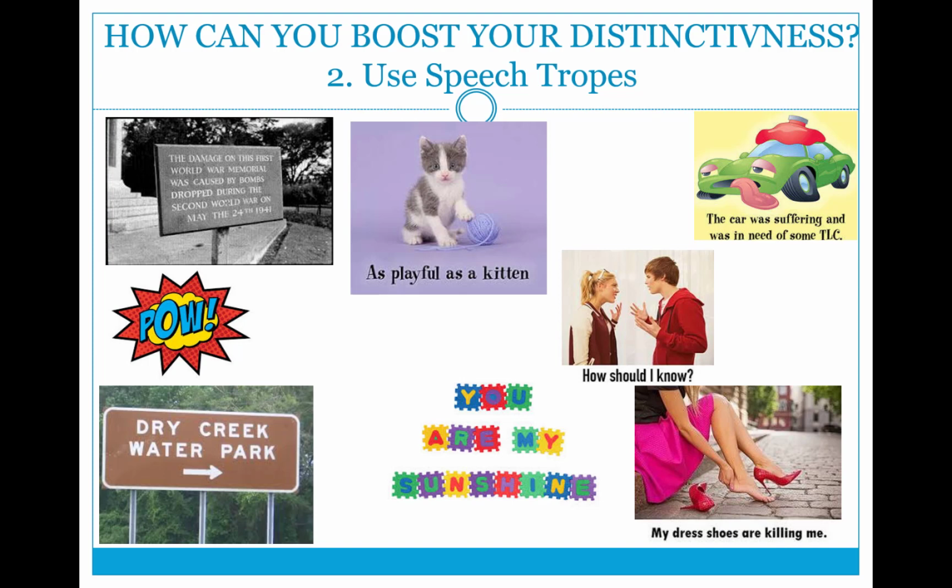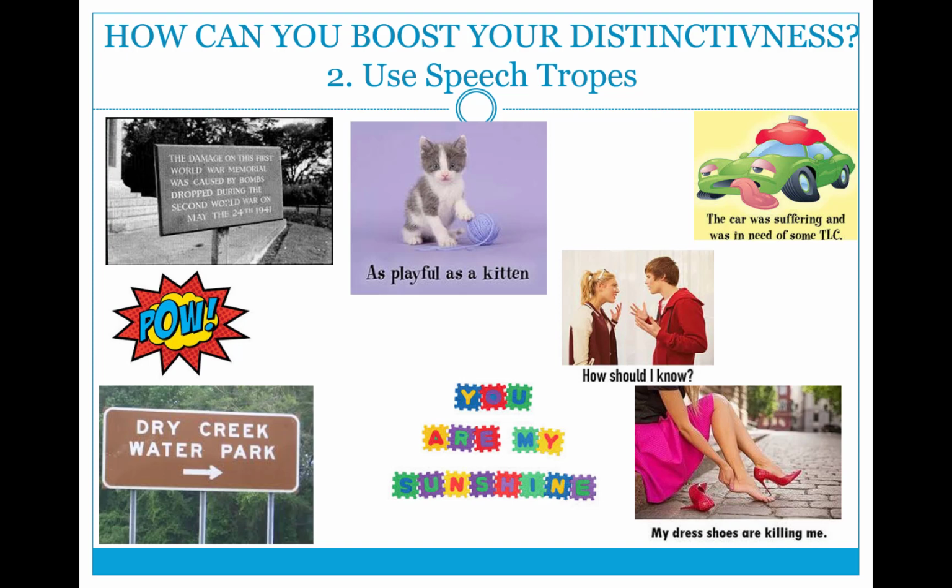As playful as a kitten, that would be a simile, right? There's like or as, so that way it's a simile. Pow. Pow is an example. Remember, we talked about what you see often in graphic novels. That's an example of onomatopoeia. Dry Creek Water Park. That is an example of an oxymoron. Right? It's a dry creek, but it's also a water park. So those two things are almost like opposites. That is the example of oxymoron.